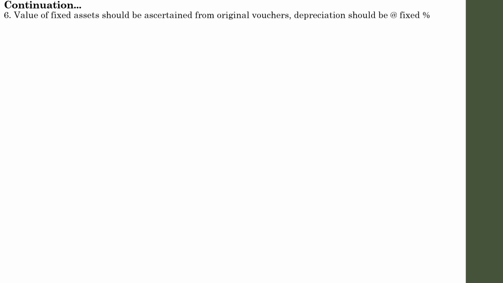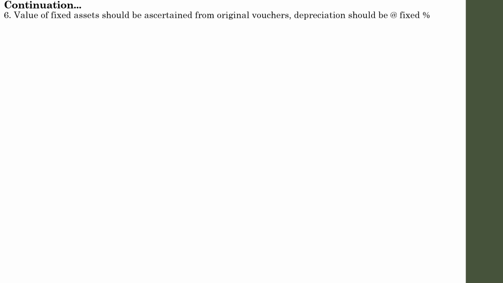So there is only one source. Go through the original vouchers. If we have purchased a fixed asset, usually it will have a bill or a receipt. So on the basis of that, identify the value of assets. And in that case, if you are preparing statements, we have to identify the depreciation of the asset also. Depreciation at a fixed percentage should be provided on assets and balances should be arrived at. Depreciation has to be considered.